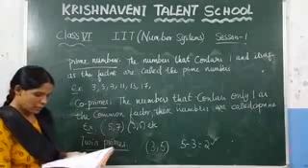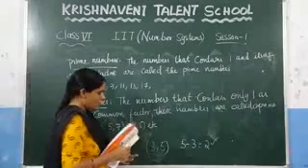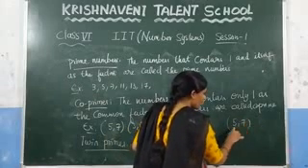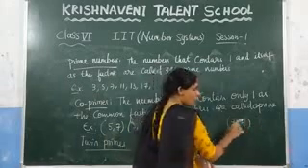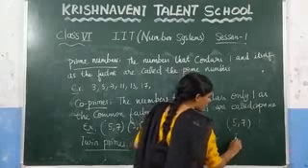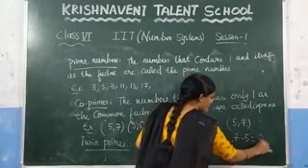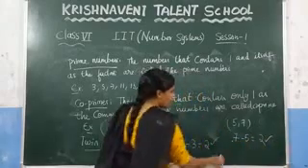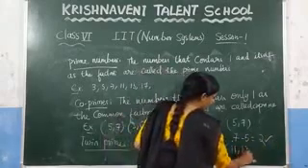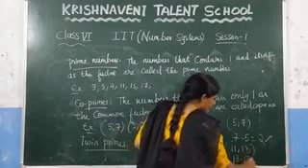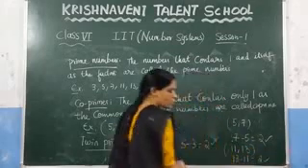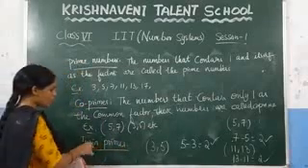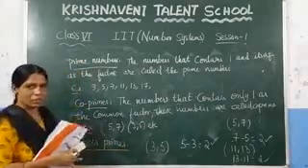Here again you can consider the numbers 5 and 7. You know that 5 is a prime number and 7 is also a prime number. If you take the difference of these two numbers, you get the result 2. So we can say that 7 and 5 are twin primes. You can take 11 and 13. If you take the difference of 13 and 11, you get 2. So if you take any two prime numbers and the difference is 2, we can say that those prime numbers are called twin primes.